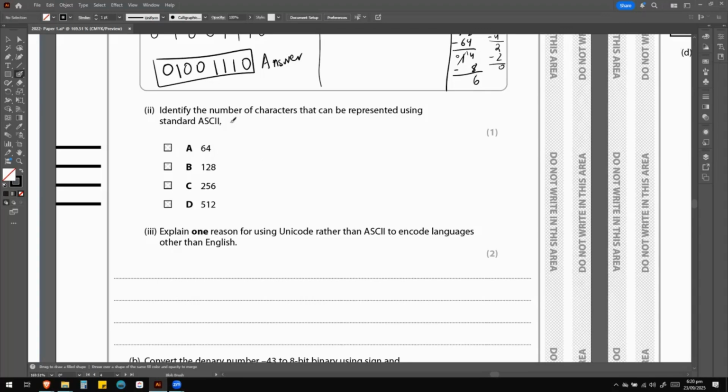So it says identify the number of characters that can be represented using standard ASCII. So I want you to focus on this word standard, okay? We learned that there were different forms of ASCII before we came to the format that we have today, the 8-bit ASCII. Before the 8-bit ASCII, we had the 7-bit ASCII. Okay, and this was known as the standard ASCII code.